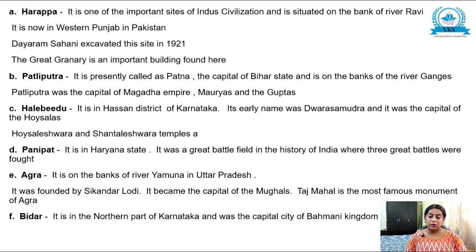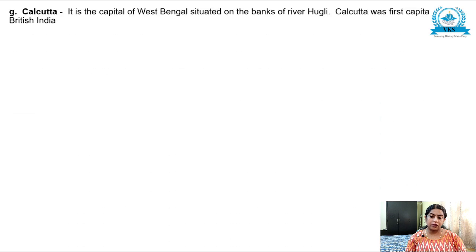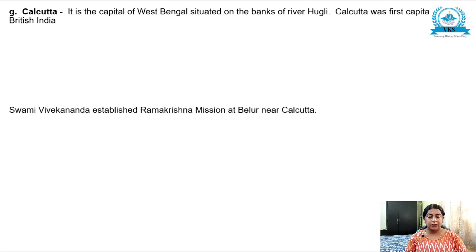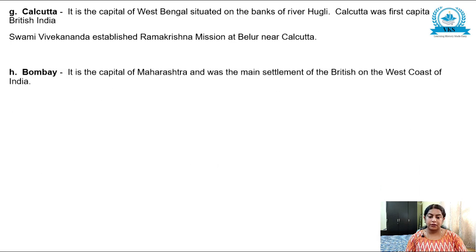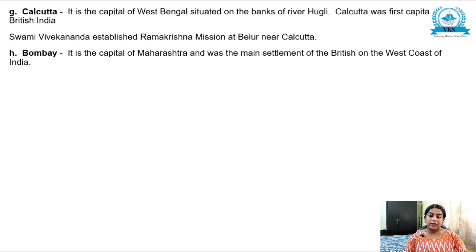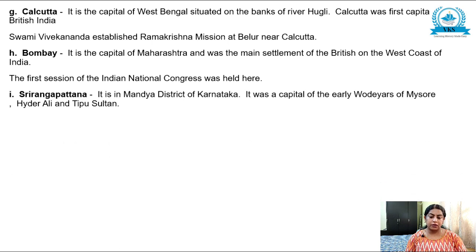Bidar. It is in the northern part of Karnataka and was a capital of the Bahmani kingdom. Muhammad Gawan built his madrasa here. Calcutta. It is the capital of West Bengal, situated on the bank of the river Hooghly. Calcutta was the first capital of the British in India. Swami Vivekananda established the Ramakrishna Mission at Belur Math near Calcutta. Bombay. It is the capital of Maharashtra and was a main settlement of the British on the western coast of India. The first session of the Indian National Congress was held here.